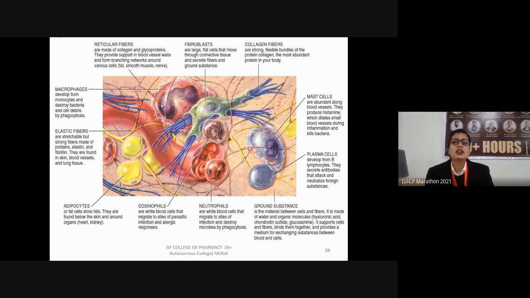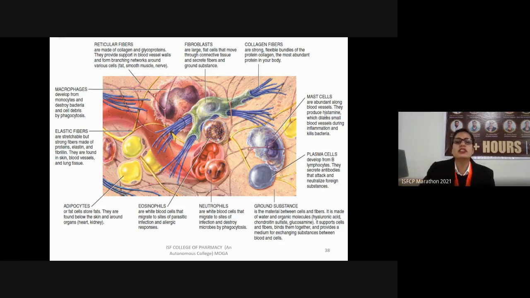The next cells we have are the mast cells. Mast cells are very abundantly present along the blood vessels. The function of the mast cell is mainly to produce histamine. Histamine is the allergic mediator. It has various functions. It also dilates the smaller blood vessels during inflammation, and it also helps to kill various types of bacteria.